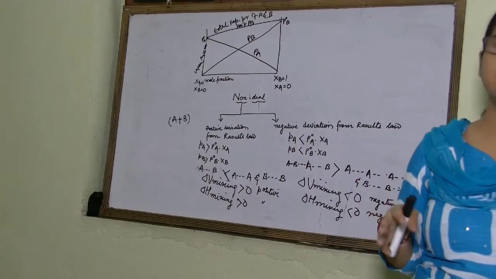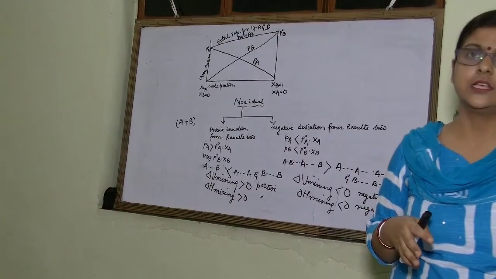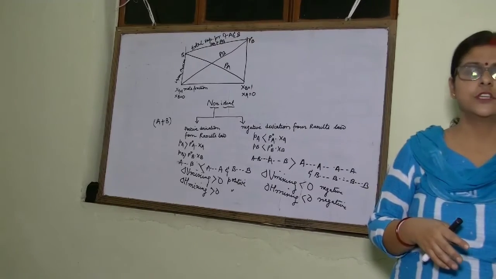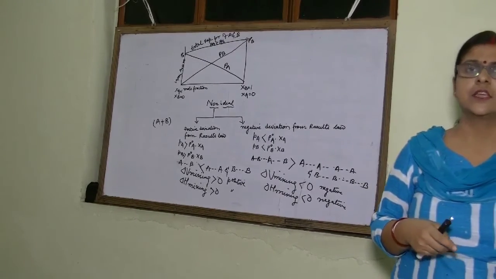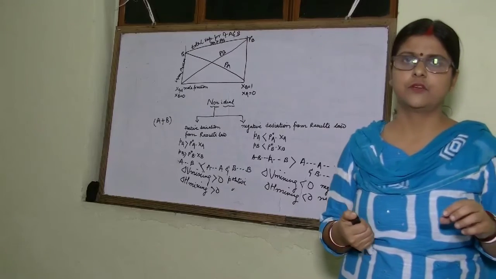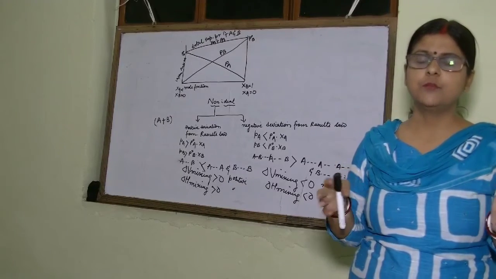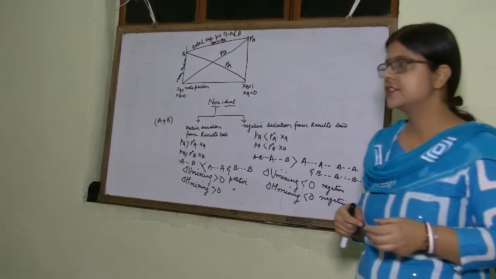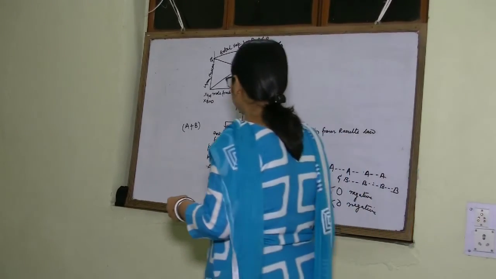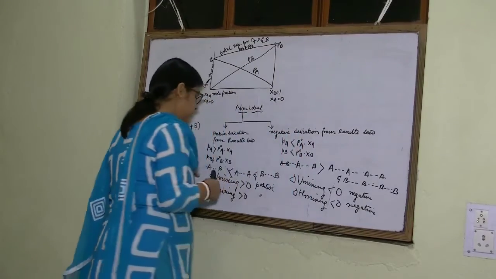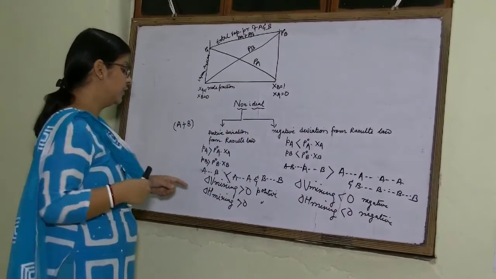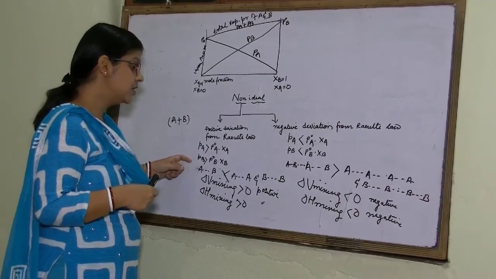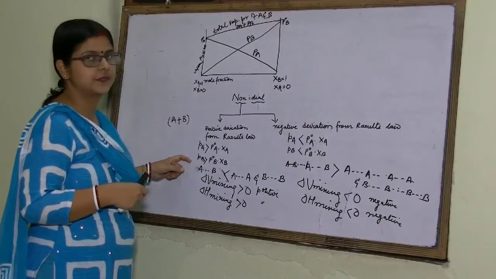Because in ethanol, the force of attraction is hydrogen bonding. But in cyclohexane, what is the force of attraction? That is van der Waals force of attraction. So, if you mix cyclohexane with ethanol, then some of the hydrogen bonds will break, the volume will increase, and the force of interaction will decrease.